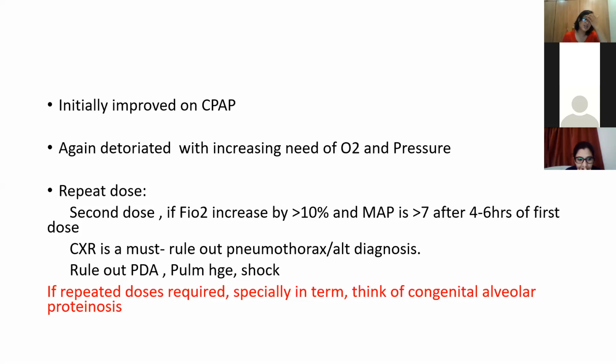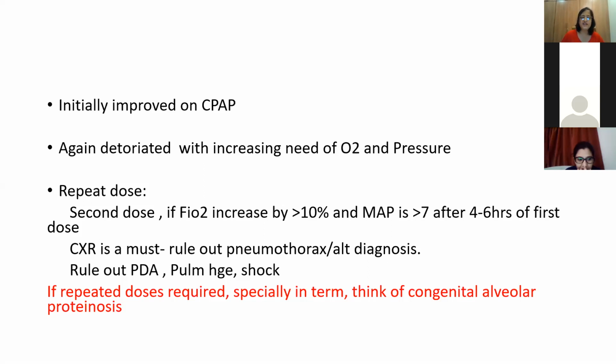A chest X-ray is a must to rule out pneumothorax, because after giving surfactant you may think you again have to give surfactant, but the deterioration may be due to pneumothorax, or you have to find some alternative diagnosis. So do a chest X-ray before the second administration of surfactant. And of course, rule out pulmonary hemorrhage, shock, and of course, PDA.